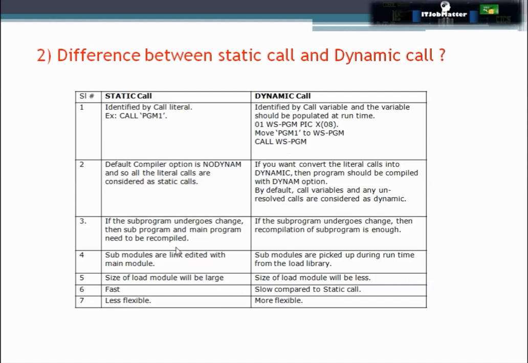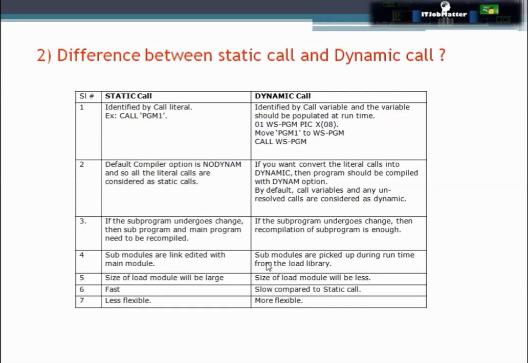In case of a static call, if the subprogram undergoes changes, then the subprogram as well as the main program both need to be recompiled. But in case of a dynamic call, if the subprogram undergoes some changes, then recompilation of the subprogram is enough, because at the time of execution the program will take the modified load module of the subprogram automatically. Because in case of a static call, submodules are link edited with the main module at the link edit phase itself.